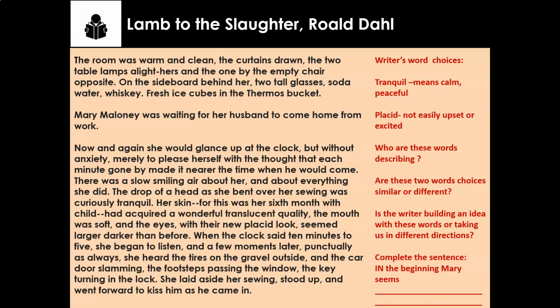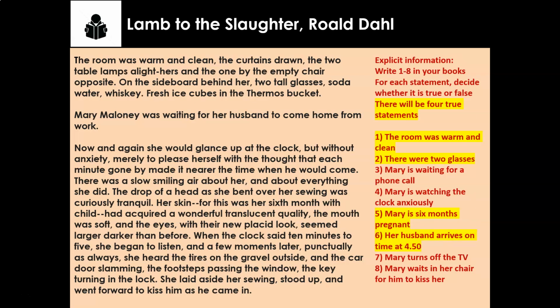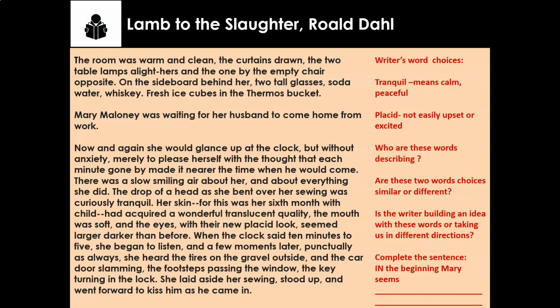Brilliant. So the writer is building this sense that Mary is a particular type of person. She's calm, she's peaceful, she's not easily upset or excited. Probably because she's pregnant, she's keeping herself very calm and relaxed. Okay, so we're going to use those ideas and some of our statements here just to give us a sentence about Mary. So it says here, in the beginning, Mary seems. So guys, I'm going to ask the teacher in the room just to press pause to give you a minute to put those ideas together to complete that sentence.